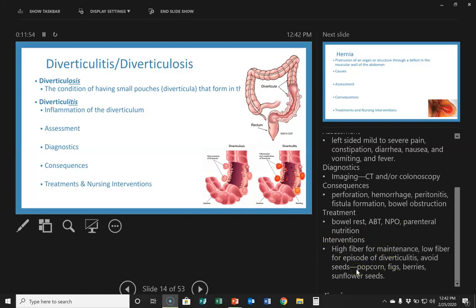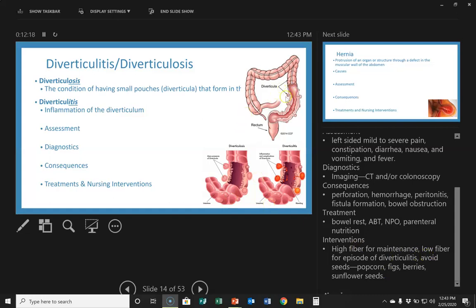Interventions. So this is where it gets a little bit confusing. For maintenance, for people with the diverticula that are not currently having inflammation and infection issues, they need to have a high fiber diet. Think of that as the bulldozer, making sure things stay clear of those little diverticula. It's just moving the stuff on through.